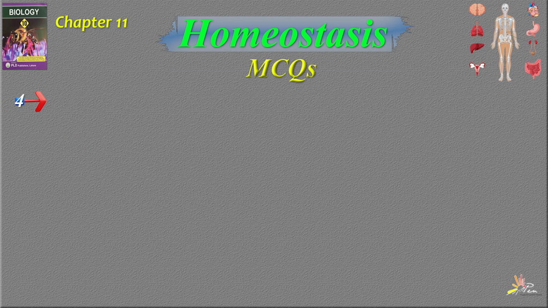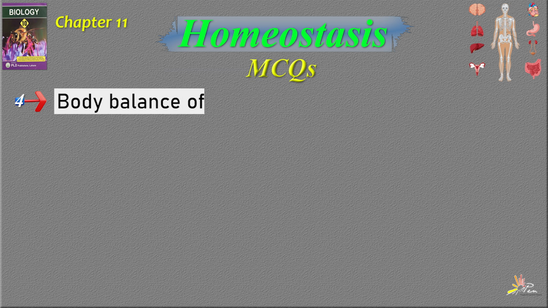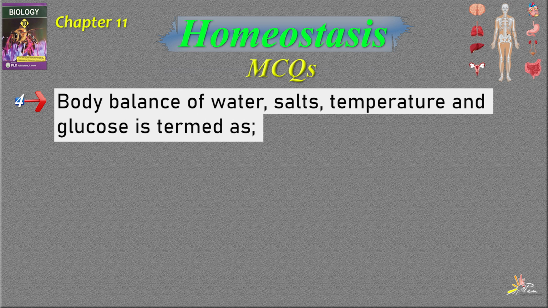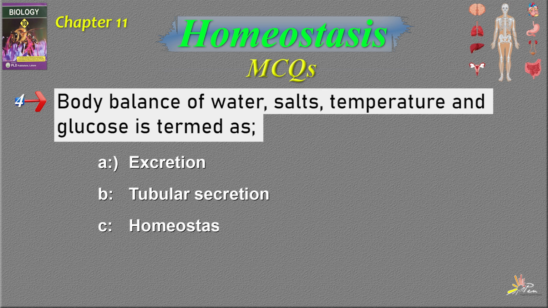Question number 4. Body balance of water, salts, temperature and glucose is termed as option number A, excretion. Option number B, tubular secretion. Option number C, homeostasis. Option number D, reabsorption. The correct answer is option number C, which is homeostasis.